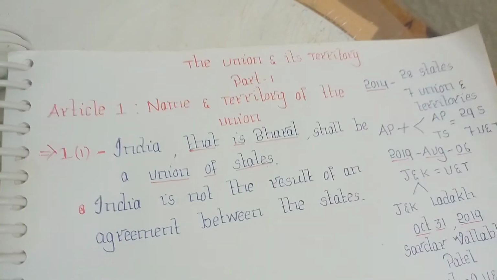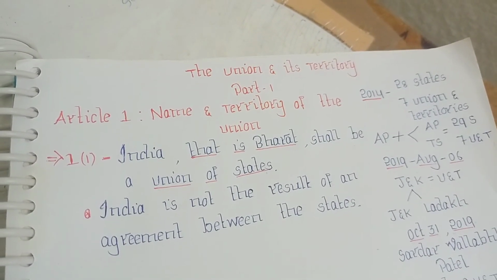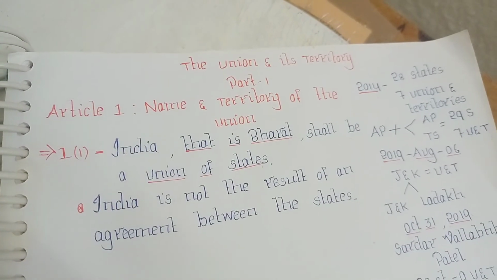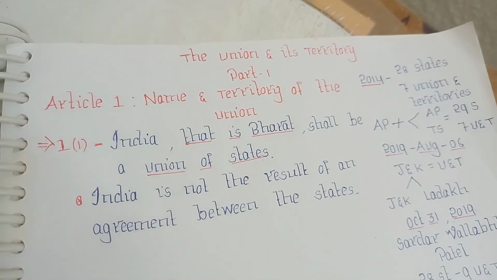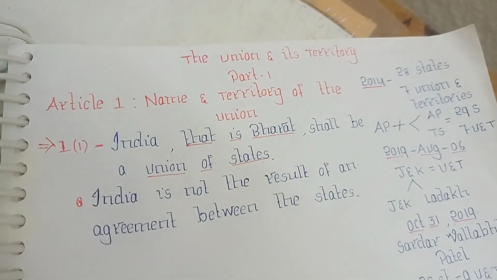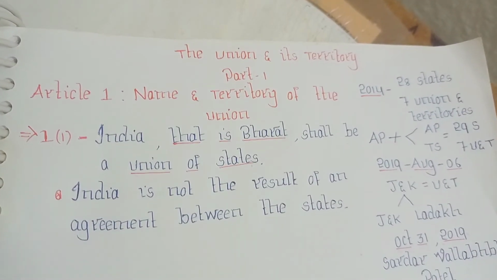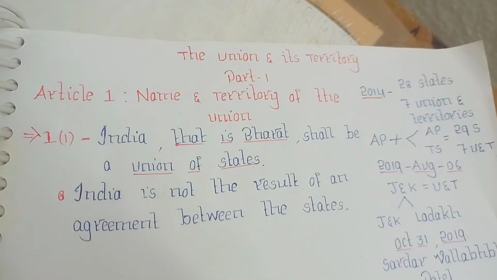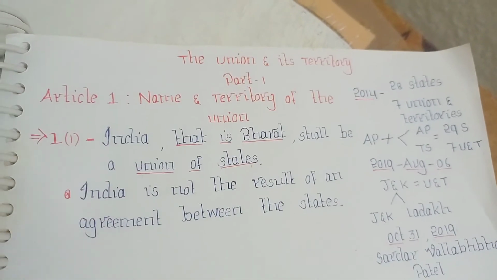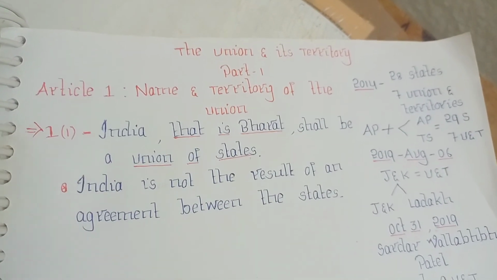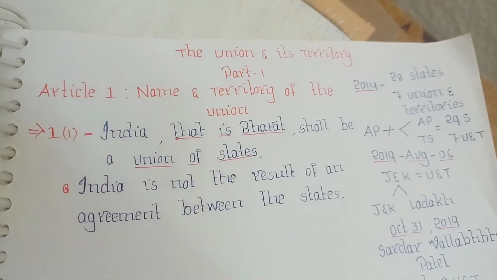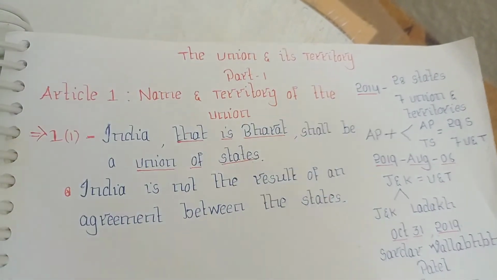Now, these 13 colonies decided to come together and form the United States of America. It means the United States of America was not present before. It was created. It is the result of an agreement between the states. Whereas India is already there. India is a political entity. These princely states became sovereign and got merged into the Union of India.